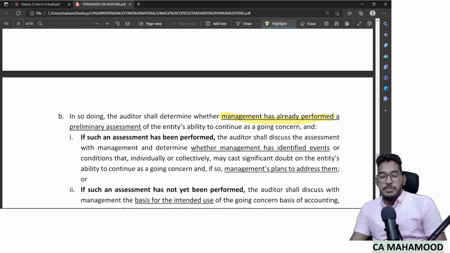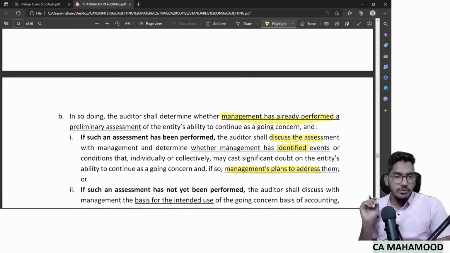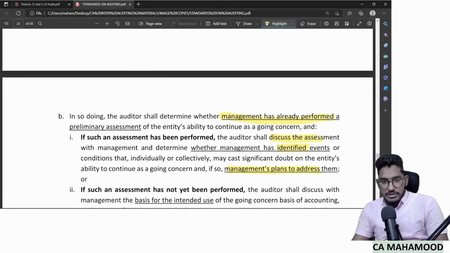Yes, the assessment has been performed by the management. Then the auditor will sit with the management and discuss, dear management, did you identify any financial, operating or other indicators? If yes, how are you planning to address them? So as an auditor, you need to find out whether any financial, operating or other indicators exist, and how you can do it. First go and ask the management whether they have done an assessment regarding going concern. If they have done it, ask them directly, dear management, did you find any financial, operating or other indicators? If yes, how are you planning to address them?